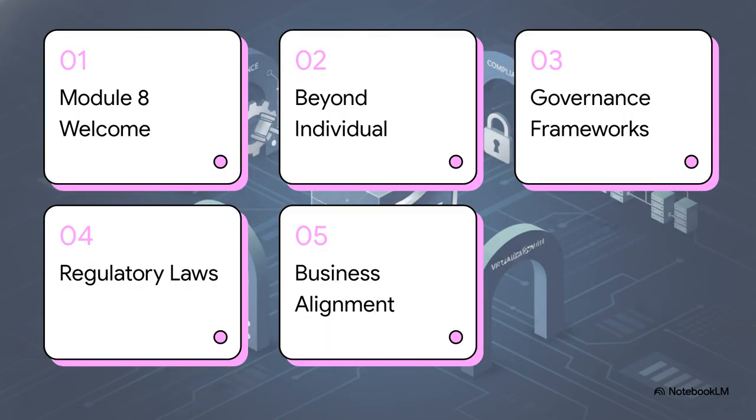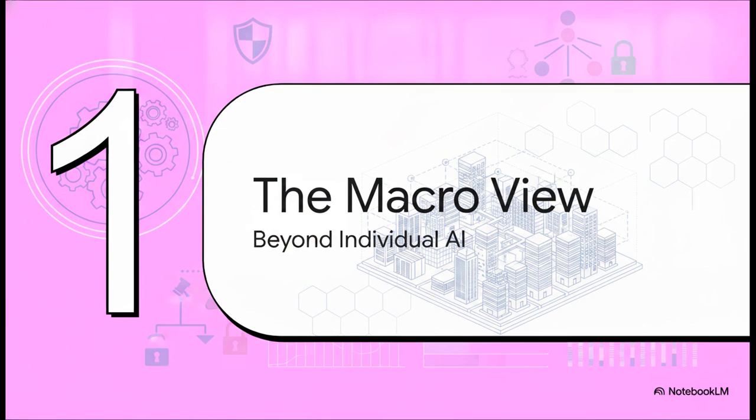So here's our roadmap for this module. First, we'll look beyond individual AI responsibility. Then we'll explore enterprise AI governance frameworks, navigate some complex regulatory laws, and finally align our AI usage with overarching business goals. All right, Part 1, Beyond Individual AI Responsibility.